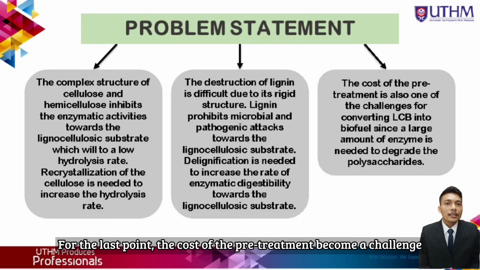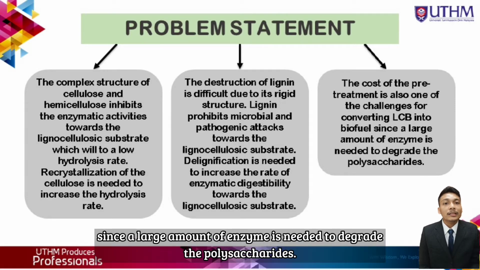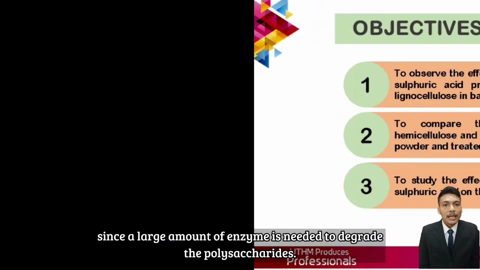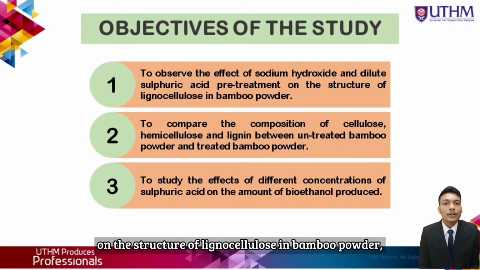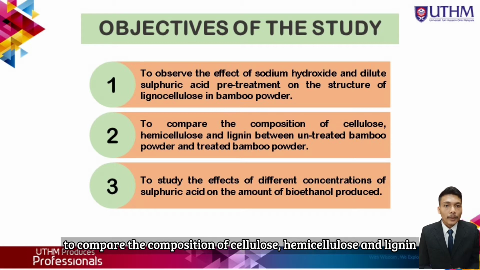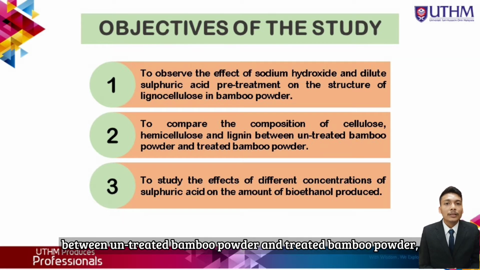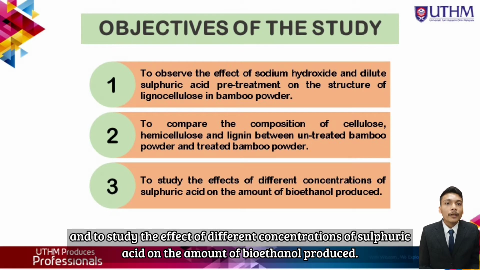For the last point, the cost of the pretreatment becomes a challenge since a large amount of enzyme is needed to degrade the polysaccharides. Therefore, the objectives of the study are to observe the effect of sodium hydroxide and dilute sulphuric acid pretreatment on the structure of lignocellulose in bamboo powder, to compare the composition of cellulose, hemicellulose, and lignin between untreated bamboo powder and treated bamboo powder, and to study the effect of different concentrations of sulphuric acid on the amount of bioethanol produced.